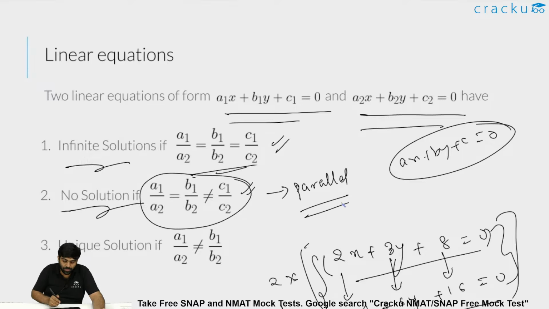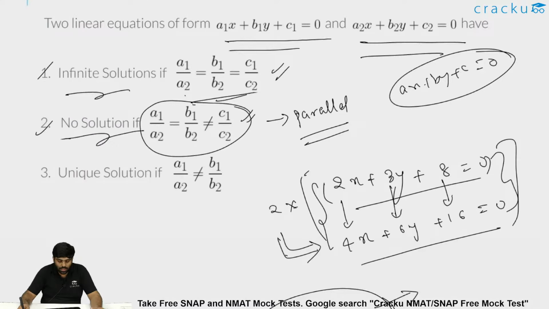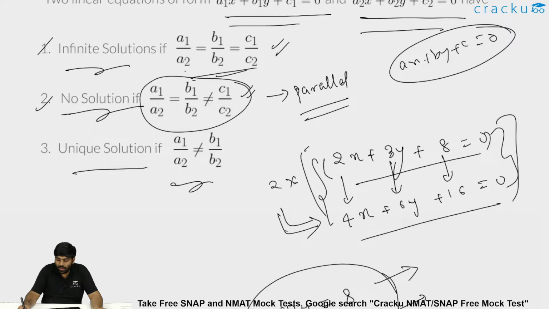Parallel lines. It is an infinite solution if all three are in the same ratio, because then they are representing only one line effectively, and one line can have infinite solutions. Now the third case says if a1 by a2 is not equal to b1 by b2, then there will be a unique solution.